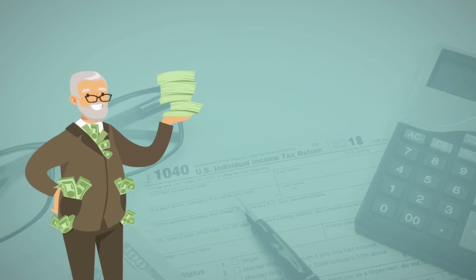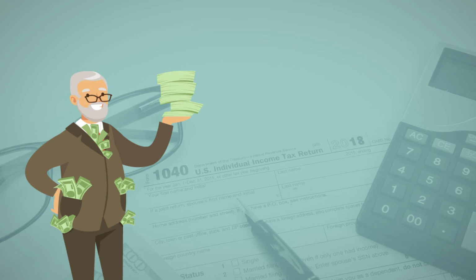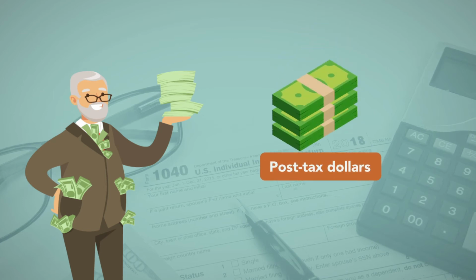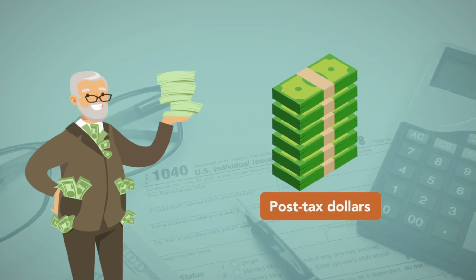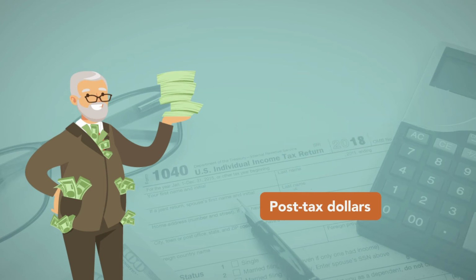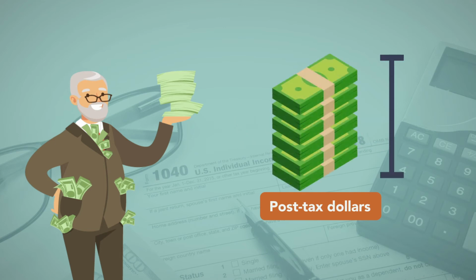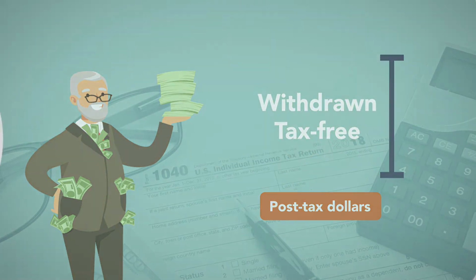People who earn too much to contribute tax-free dollars to the traditional IRA can contribute post-tax dollars. This at least allows the money to grow tax-free until the monies are eventually withdrawn. Moreover, withdrawals up to the amount of post-tax contributions can always be withdrawn tax-free.